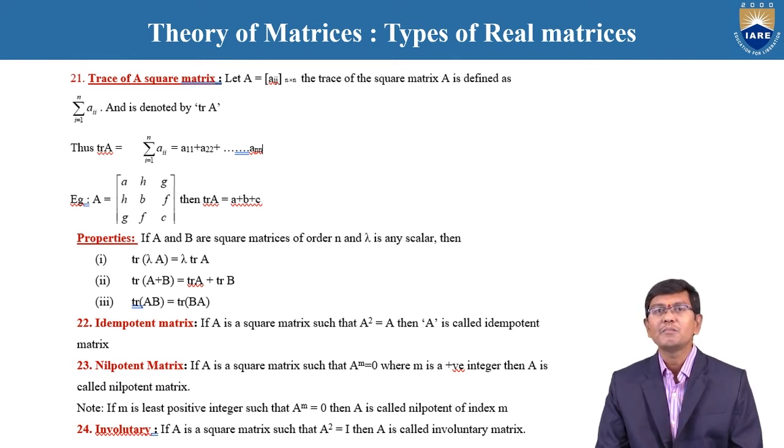Next is the idempotent matrix. The idempotent matrix is nothing but whenever the given matrix is a square matrix.